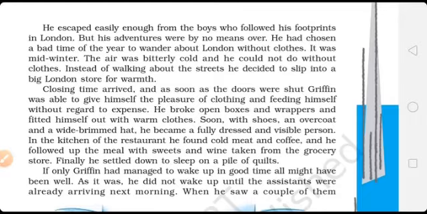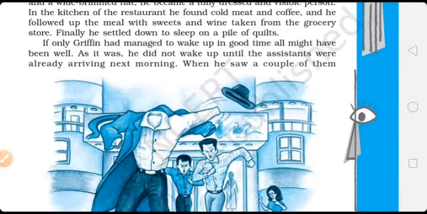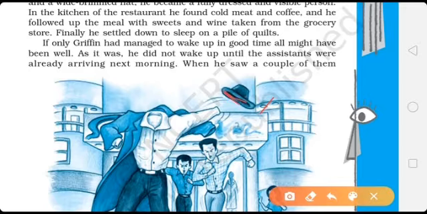Brimmed means the edge of the hat. Wide-brimmed means a wide edge of the hat. It is related to here, just like Mr. Bean, he used to wear a cap, you know about that. Just imagine that we are also ready to wear it. This one, I will show that picture. This is the brimmed hat, edge coated. This is called brimming. Okay.